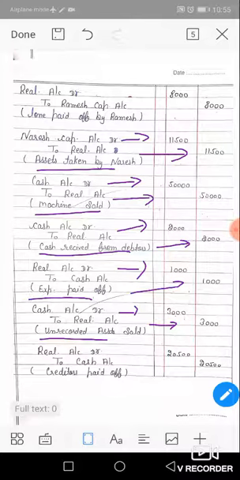Next, all adjustments have been made, but you notice that one point has no method given, there is no information about payment of creditors. If there is no information regarding payment of creditors, then we will pay them at book value. If there is no information about payment of creditors at the time of realization, then we will pay them full value. Full value means full book value.